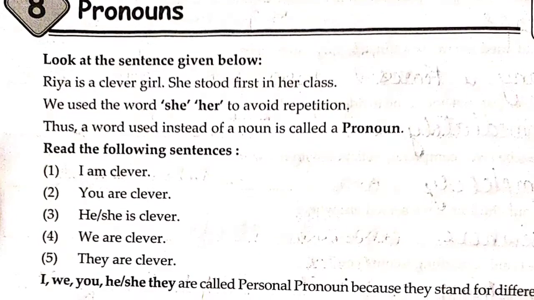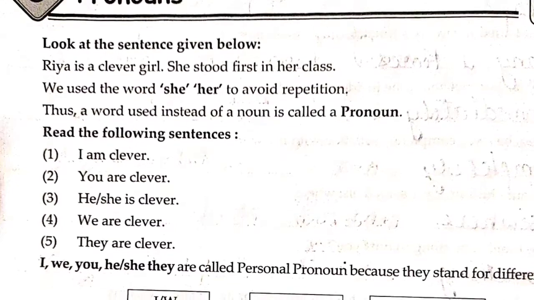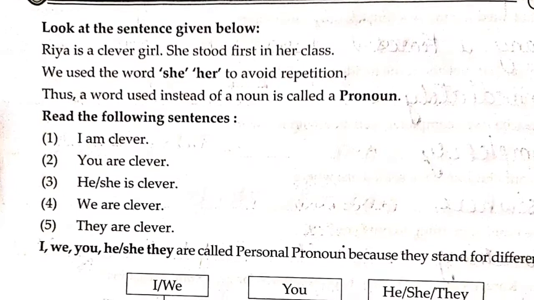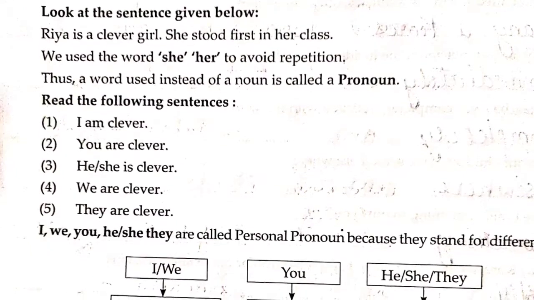Ria is a clever girl. She stood first in her class. We use the word she, her to avoid repetition. Thus, a word used instead of a noun is called a pronoun.